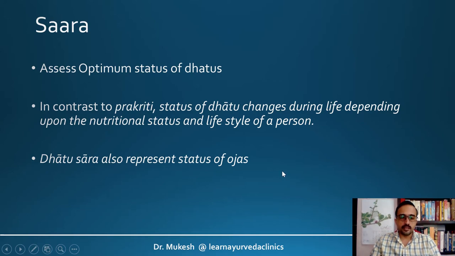Sara can change during the various stages of life depending upon the nutrition status as well as the lifestyle of the person. And again, assessing the Sara will help us to get an overall idea about the functioning of the Ojas. Ojas is nothing but the essence of all the 7 Dhatus. So when all the Dhatus have very good Sara, ultimately the Ojas will also have good Sara Lakshanas.